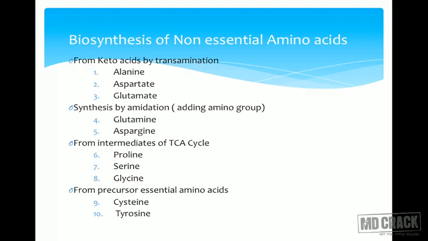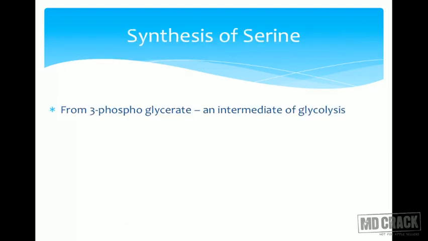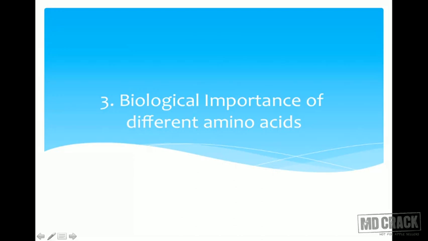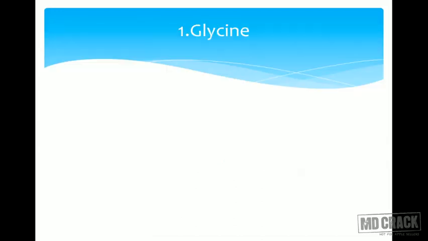So now we have finished how they are synthesized. Just from an MCQ point of view, I have given this. Other than that, one important point is that synthesis of serine also takes place from 3-phosphoglycerate. It forms 3-phosphoserine to form serine. So let us go to the biological importance of the different amino acids.